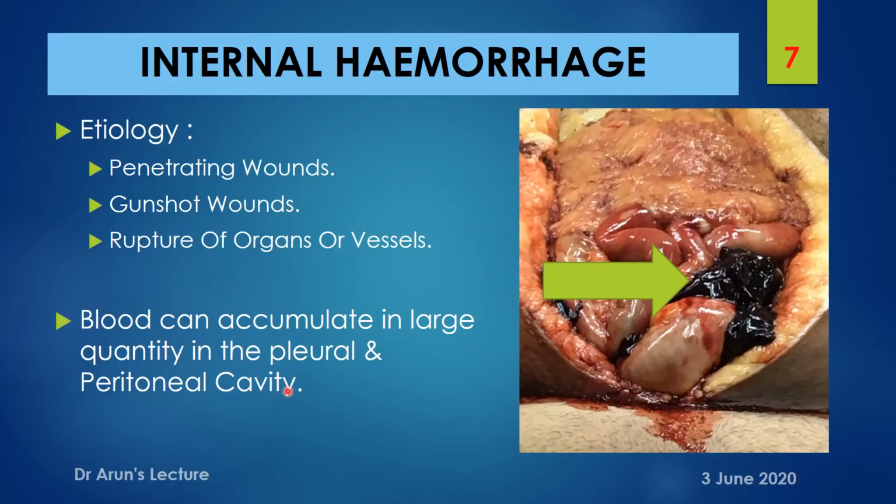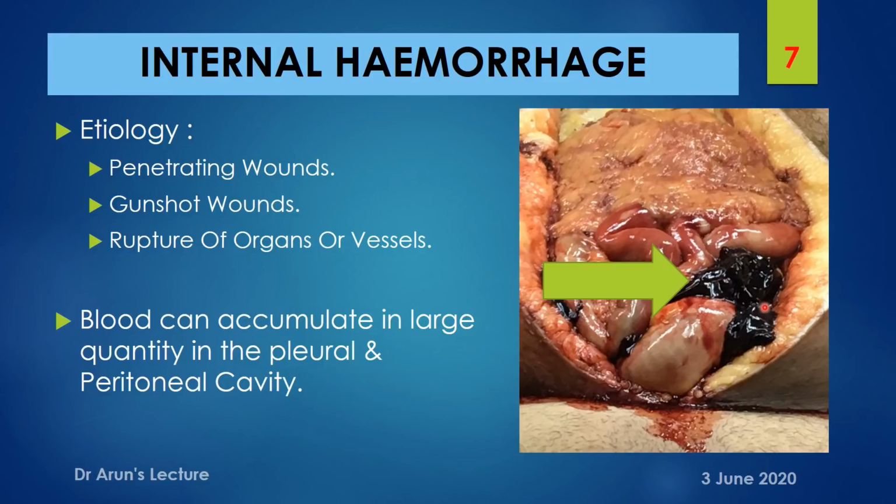And in some cases in the peritoneal cavity, where an individual has been treated for a wound and admitted for a longer period, there will be a collection of clotted blood associated with septicemic oozing fluid.